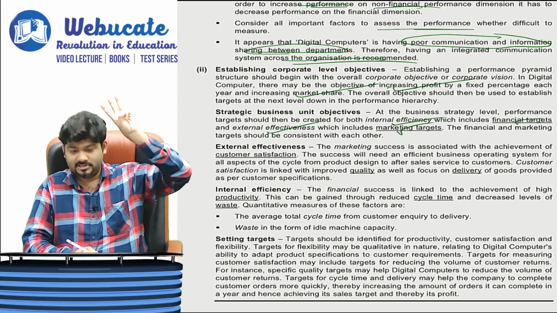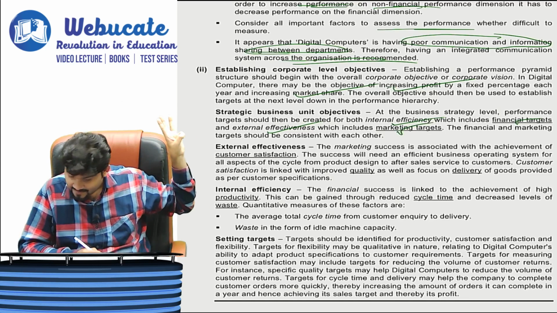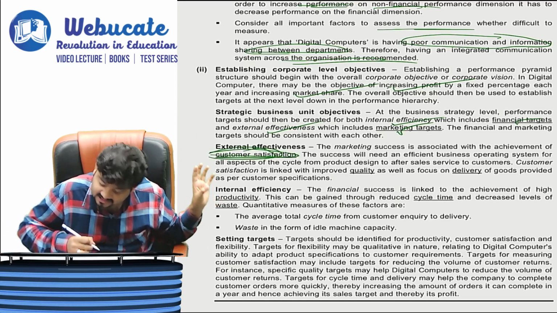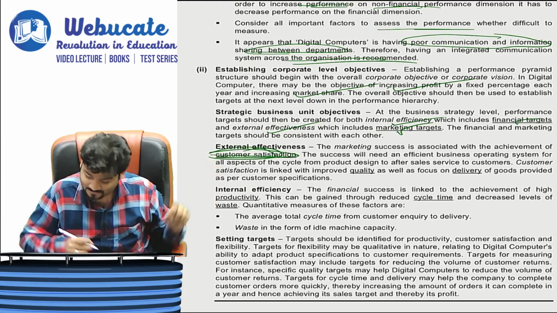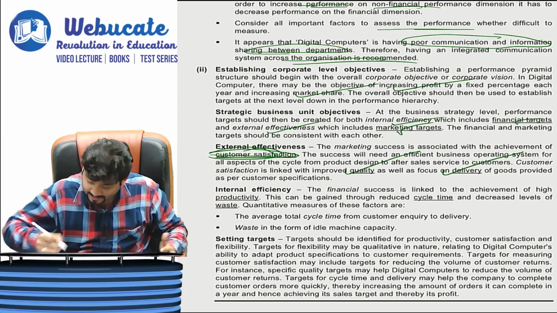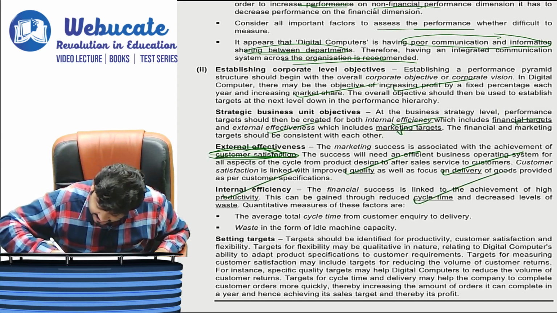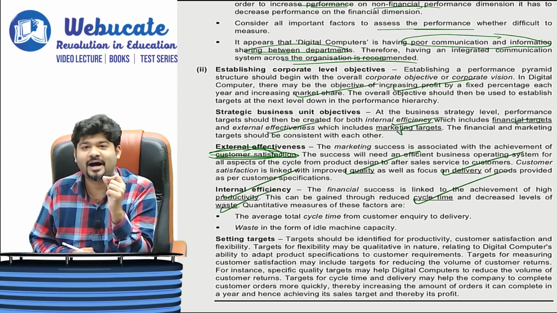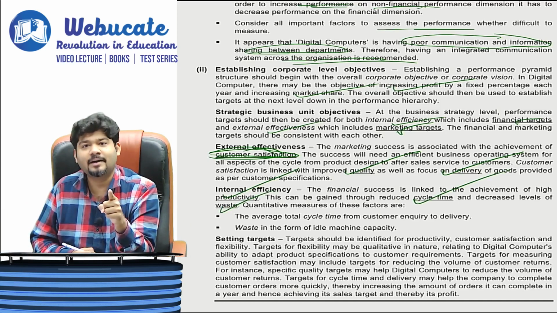Then third is your external effectiveness. The marketing success is associated with achievement of customer satisfaction. Give them quality, focus on delivery of goods. Internal efficiency, focus on productivity, cycle time, waste. See what they have done. They have underlined the important parts. Do that in your exams also.